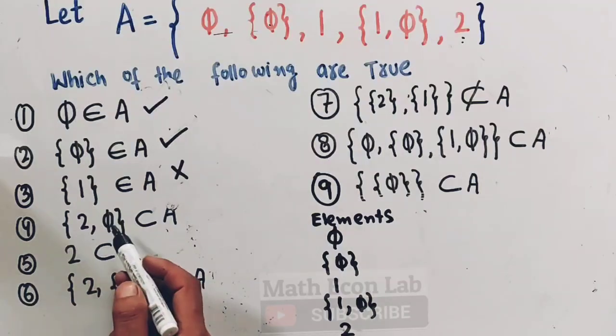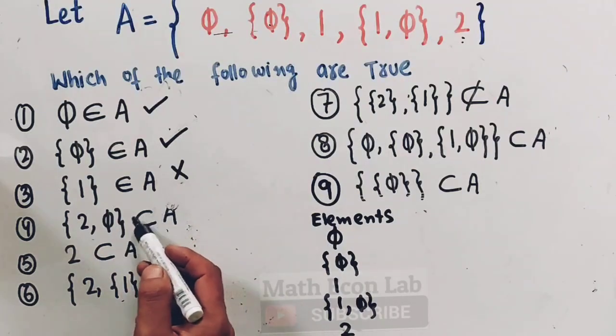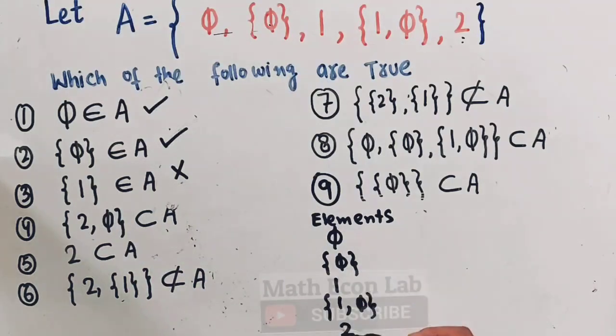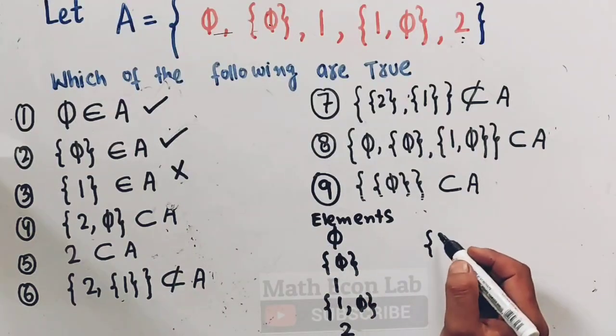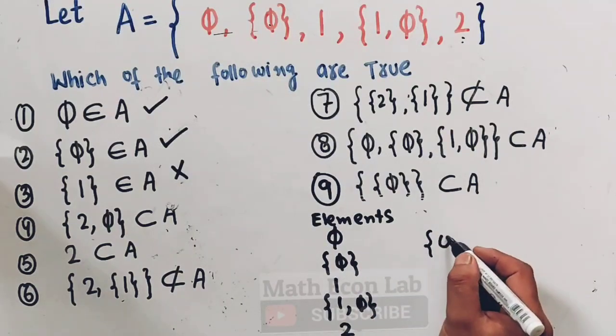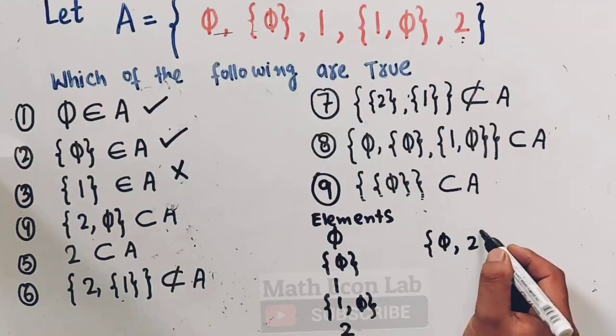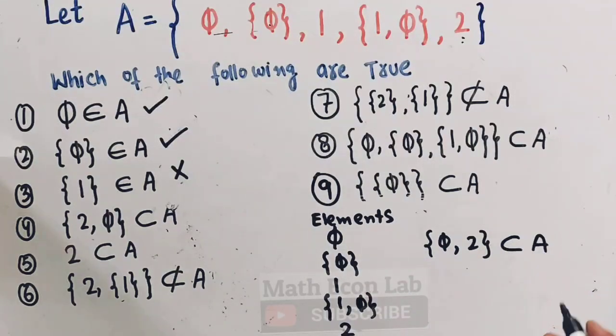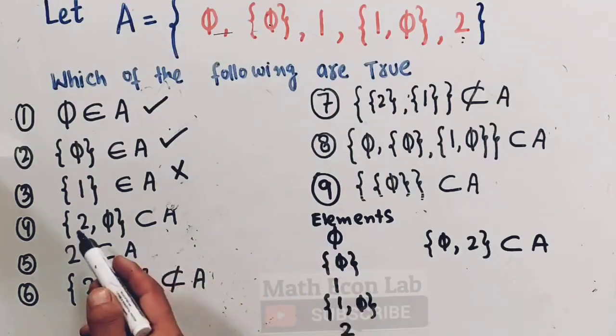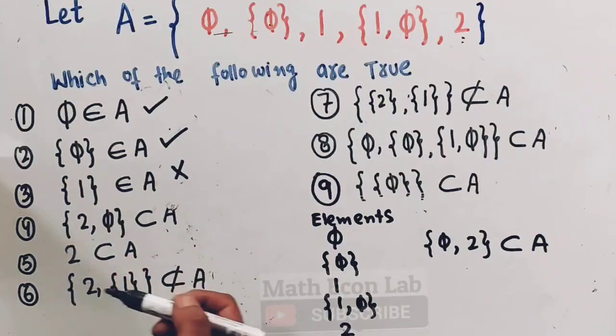Now, {2, 5} is a subset of A. From these elements we can form subsets also. Let us suppose from the elements we can form subsets {5}, {2, 5} and {2}. So this is a subset of A, and this is correct. We are being told {2, 5} while we have {5, 2}, but order does not matter here, so this is in fact true.